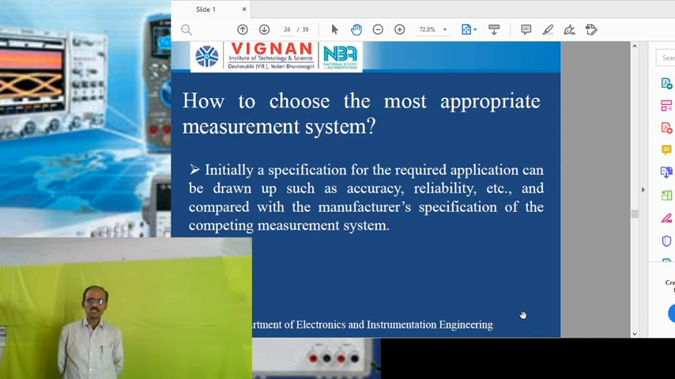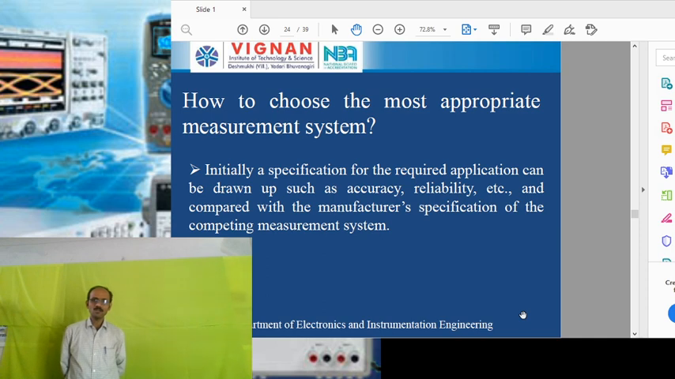So how to choose the most appropriate measurement system? Initially, a specification for the required application can be drawn up, such as accuracy, reliability, etc., and compared with the manufacturer's specification of the competing measurement systems. Let us take one example. Suppose we want to measure voltage, we have to use an instrument called a voltmeter. Our requirement is to measure voltage in the range of 0 to 1000 volts with an accuracy of plus or minus 1%.